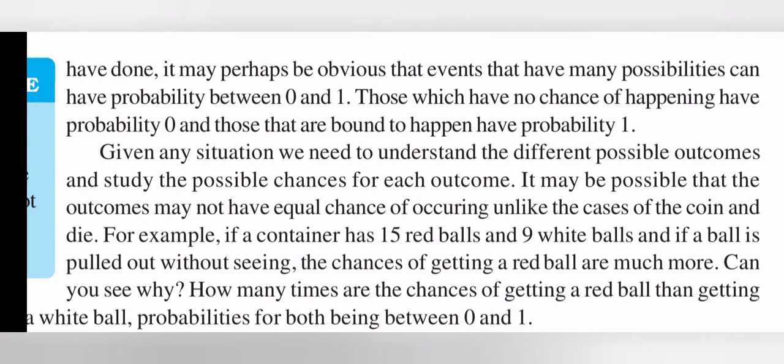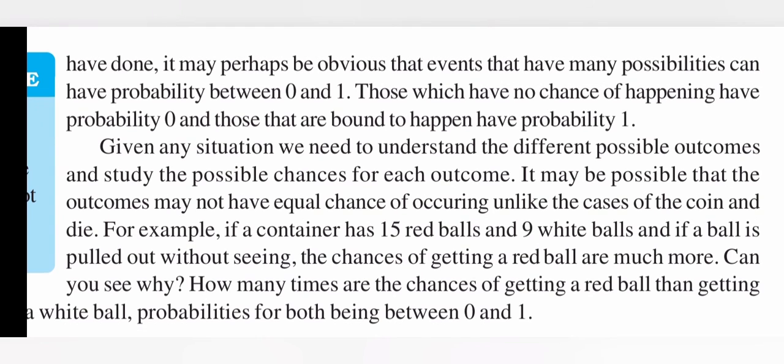But from what we have done, it may perhaps be obvious that events that have many possibilities can have probability between 0 and 1. Those which have no chance of happening have probability 0, and those that are bound to happen have probability 1. Given any situation, we need to understand the different possible outcomes and study the possible chances for each outcome. It may be possible that the outcomes may not have equal chance of occurring, unlike the cases of the coin and die.